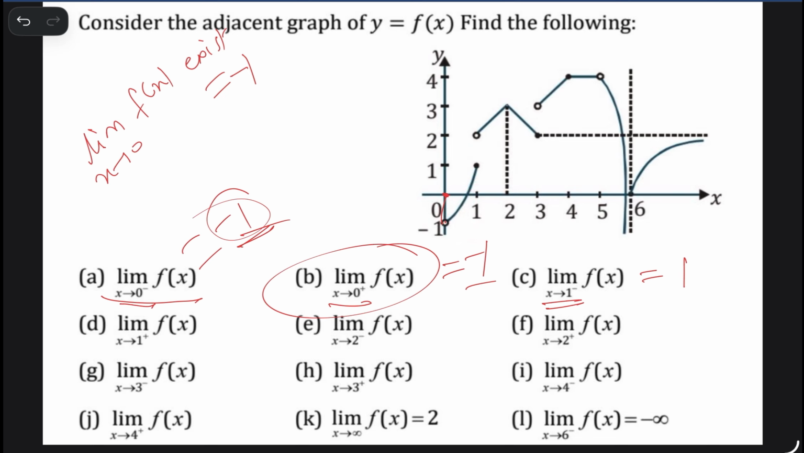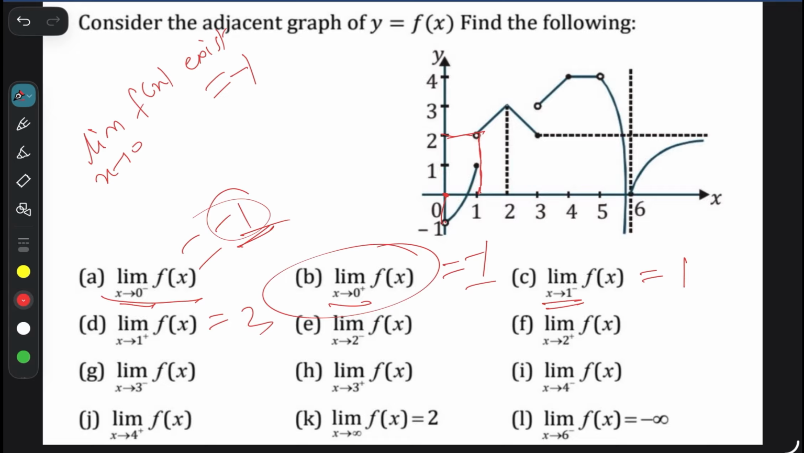Why? Since the limit as x tends to 1 minus of f(x) is 1, and the limit as x tends to 1 plus of f(x) is 2. Why? When x moves slightly greater than 1, the value of y goes directly to 2. Okay. So the limit as x tends to 1 plus of f(x) equals 2.